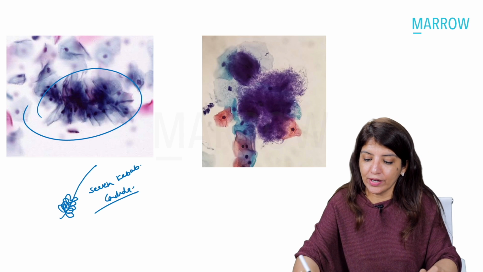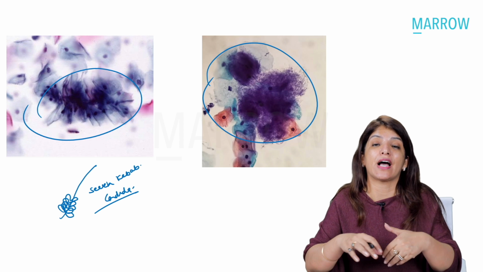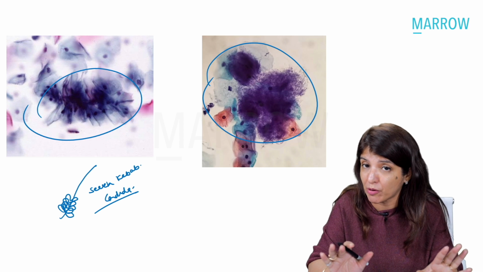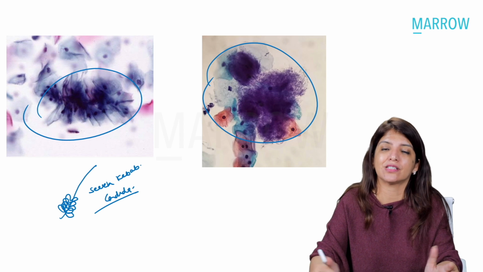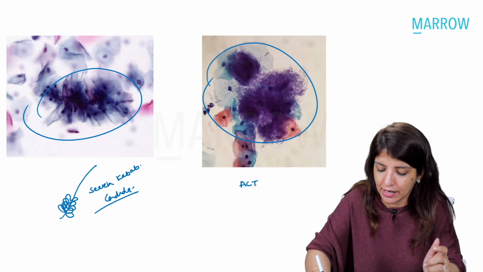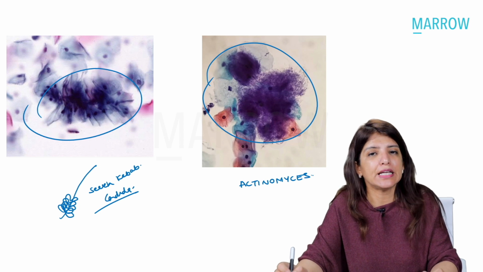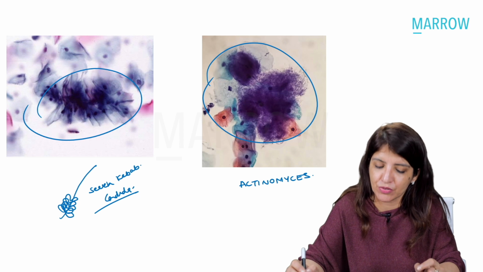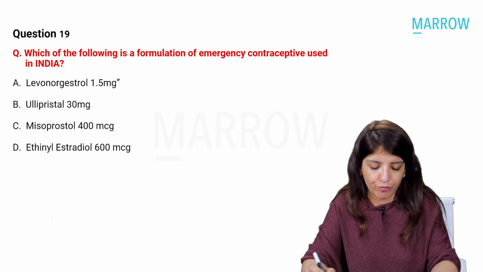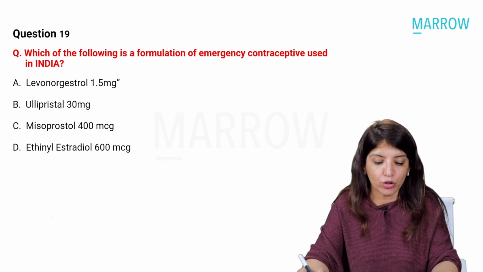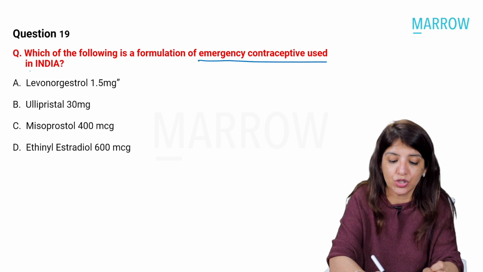Right? Now, over here in this image, I am seeing that whatever organism this is, it is bigger than the size of the epithelial cells. We are not talking about the nucleus now. Now, I am seeing that it is bigger than the size of epithelial cells. This is a cotton ball appearance which is seen in actinomyces, which is the most common PID seen in females who are using contraceptives. Right? So these are various images which you should be aware of. Then question number 19, a very, very important question. Which of the following is a formulation of emergency contraceptive used in India?